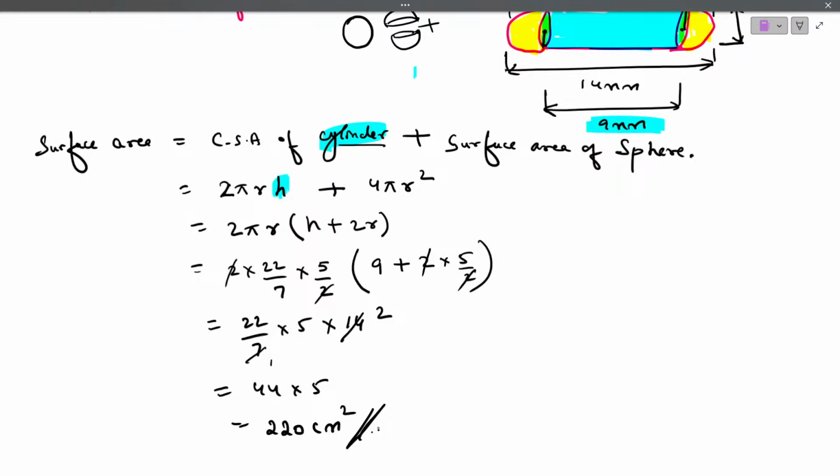Is it correct? Wrong. Something is wrong in this. Did you find what mistake you have made here? Here we have made a small mistake. Can you identify the mistake?